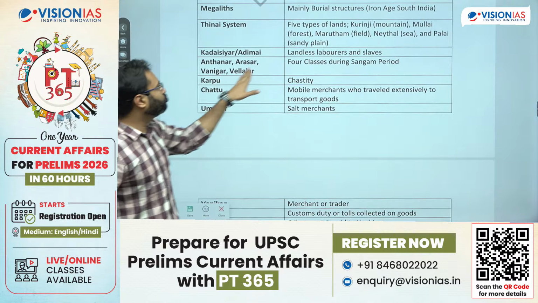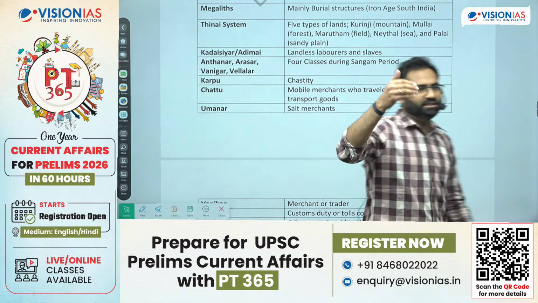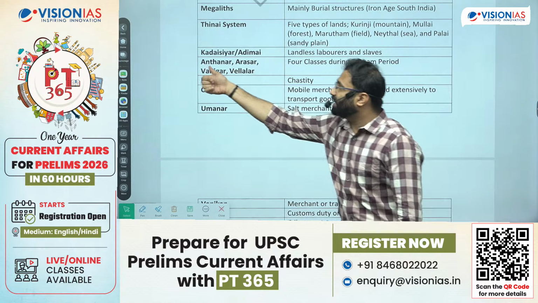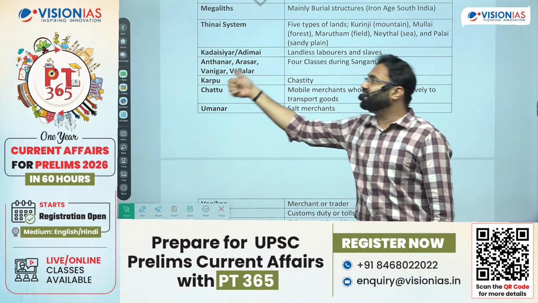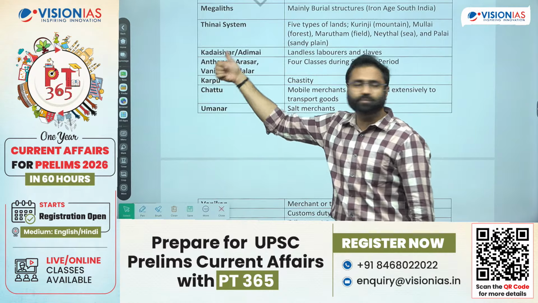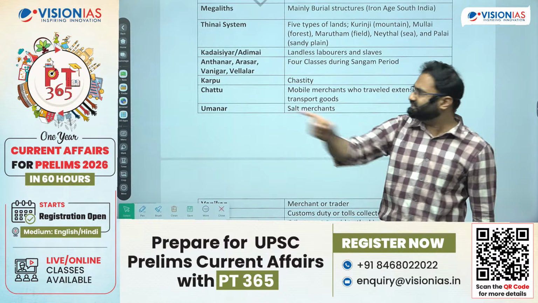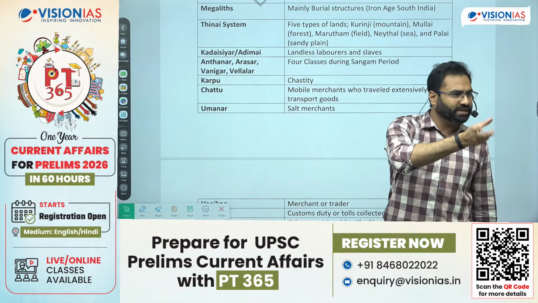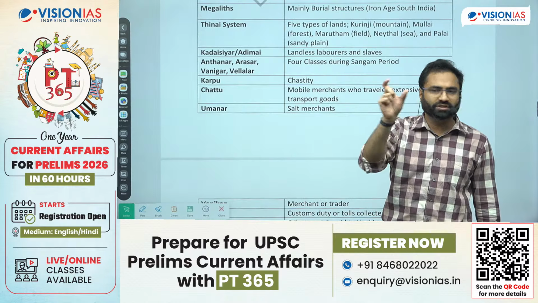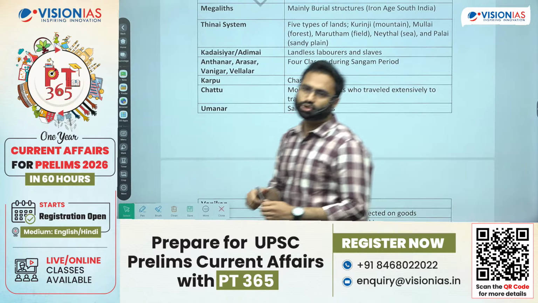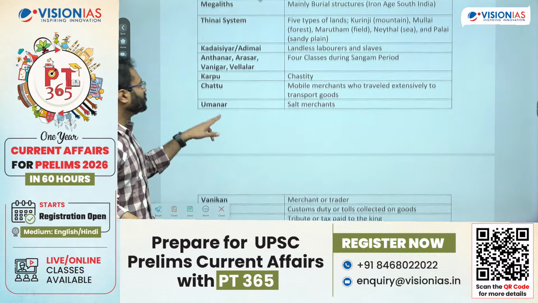Then this is the 4-fold classification. जैसे in the northern part there is Brahman, Kshatriya, Vaishya and Shudra, there was Anthanar, Arasar, Vanigar and Velalar. Anthanar used to be the Brahmins or the priests. Arasar used to be the rulers or the Kshatriyas. The Vanigars, Vaniya or Baniya, you can say. So they were the Vaishya community, and Velalars were equivalent to the Shudras, right? So this is the four-fold division.